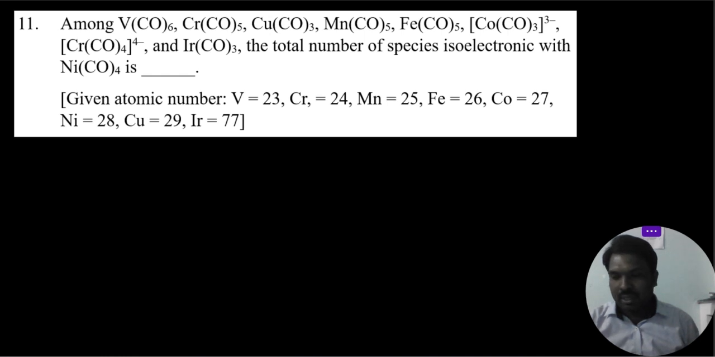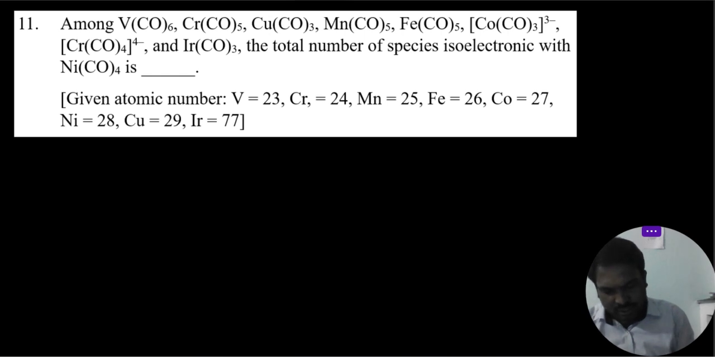Now this is a moderate question only. We can just count the electrons in all the species, then compare with tetracarbonyl nickel. Isoelectronic means the same number of electrons. So we look for the species whose electrons equal nickel tetracarbonyl's electrons. Now one by one we can check.